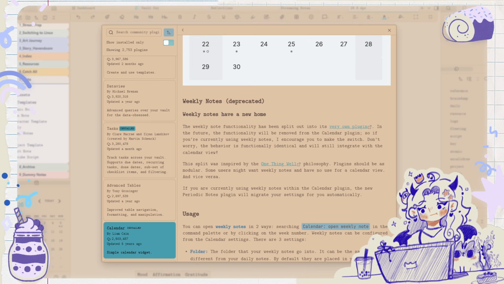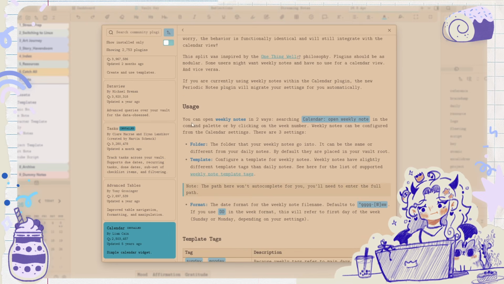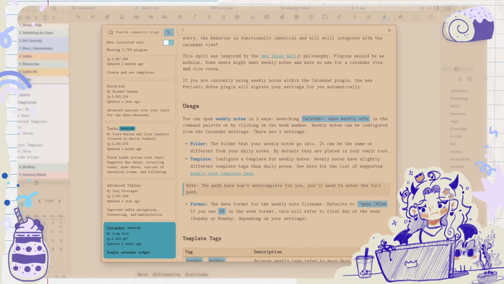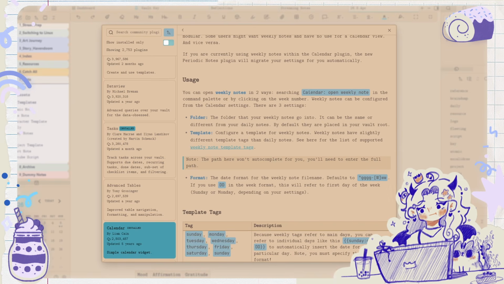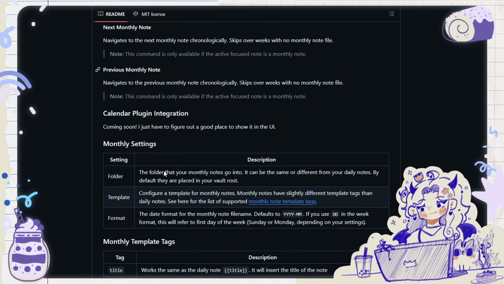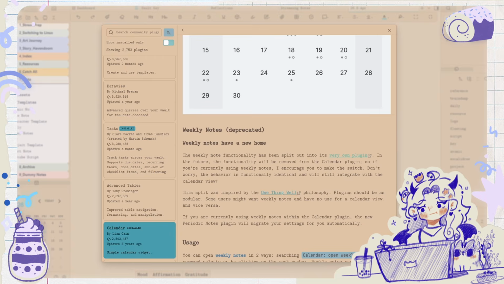Yes, weekly notes have a new home. Interesting. This is why I should always read everything within a plugin page, because there's useful information in there. Weekly notes in 2 ways. Okay. Oh, you can do monthly notes too. Well, I will have to play around with this later.